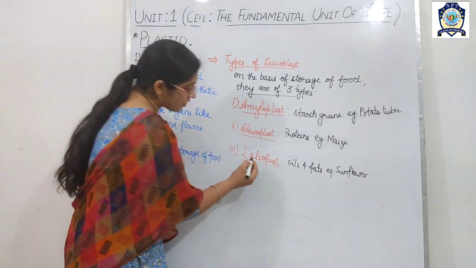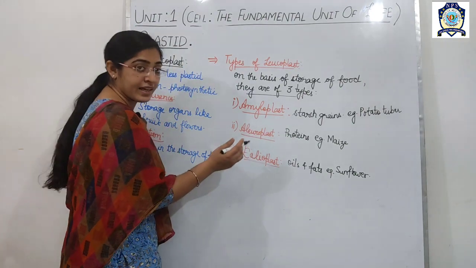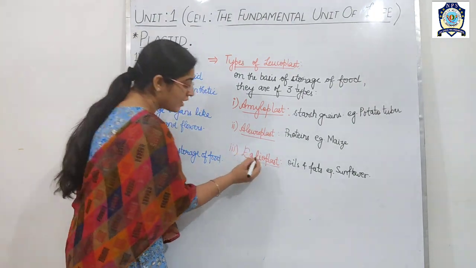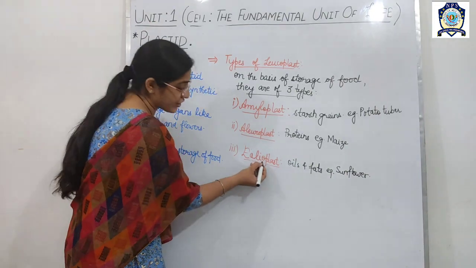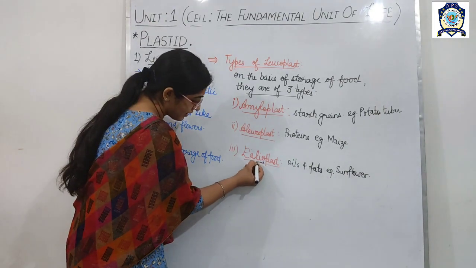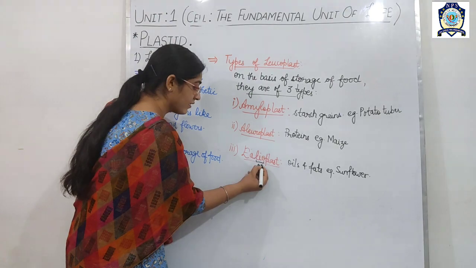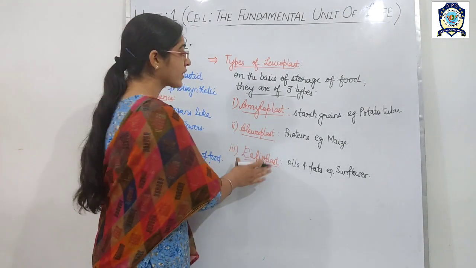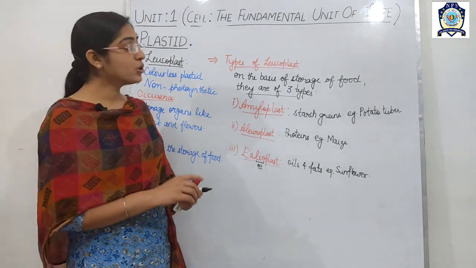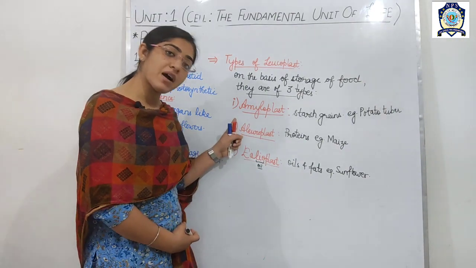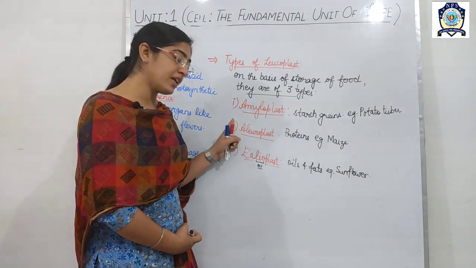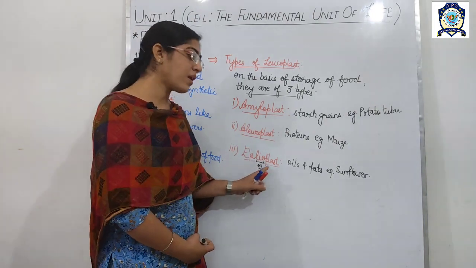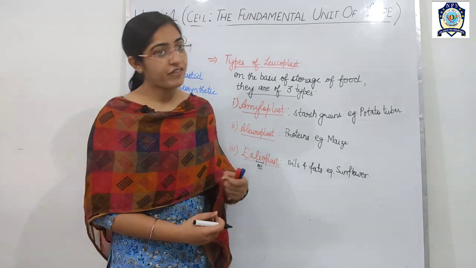Okay, so in this given name, look, oil is present. It's just a trick, but in reverse form. In this way, this is oil. So from here you can easily learn the types of the leucoplast. One is the amyloplast, starch storing; aleuroplast, protein storing; elaioplast, oils and fat storing.